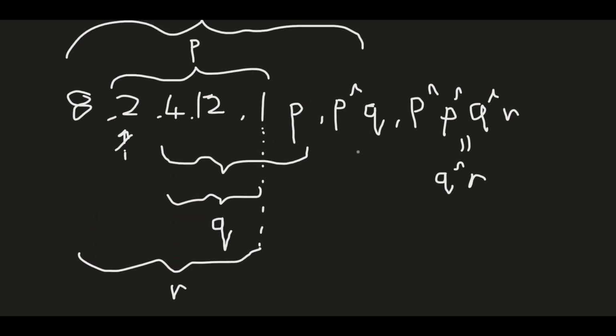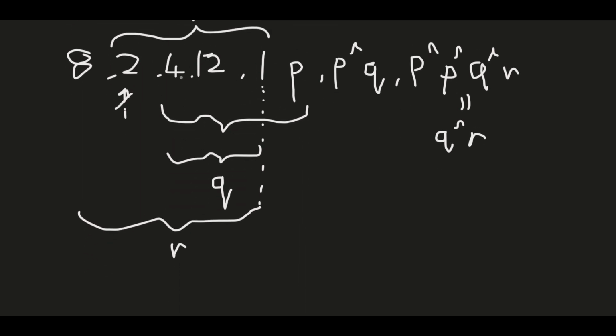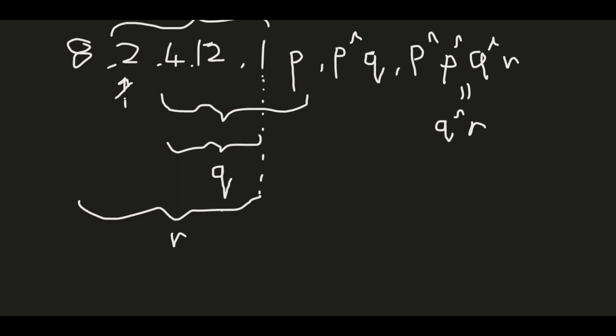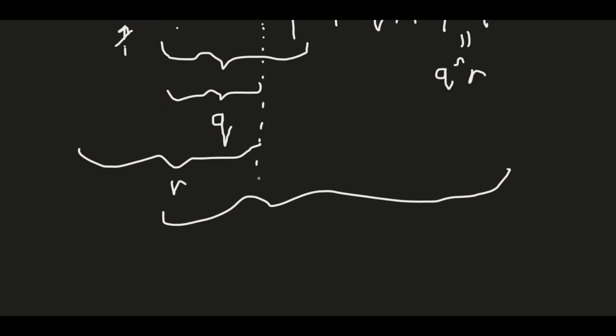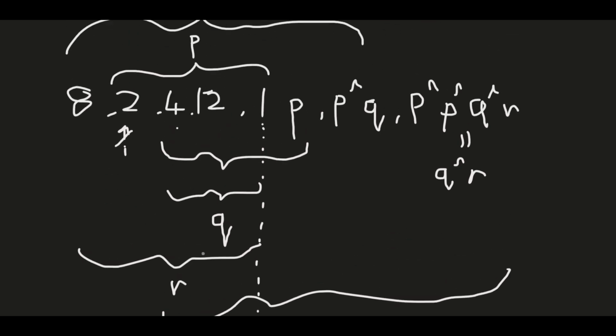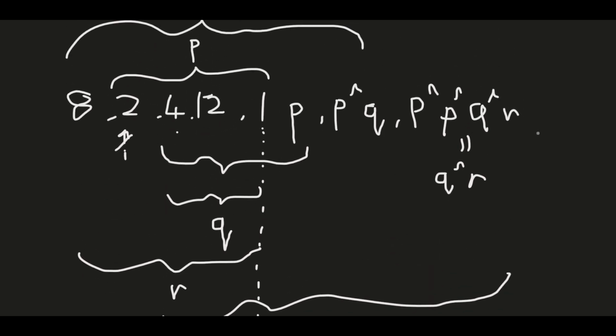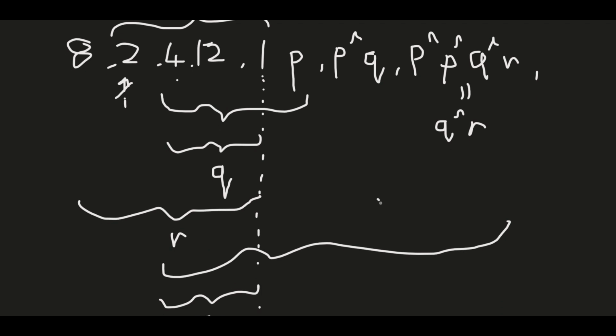Okay, so let's take another segment, and this segment will start from this 4 and will go up till the end, and let the XOR of these elements be equal to S. Okay, so what will be the next element?